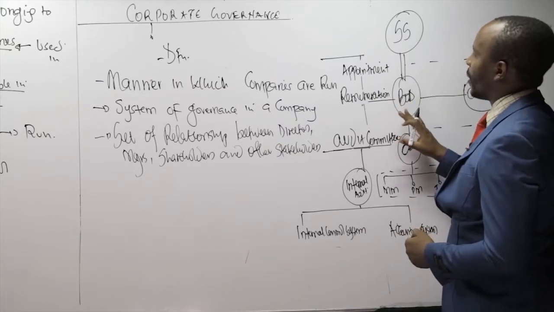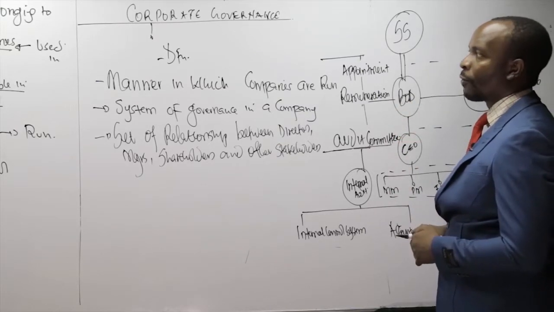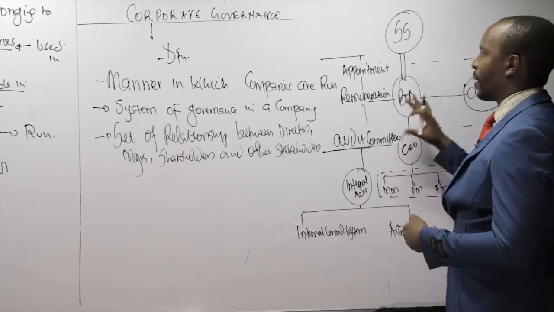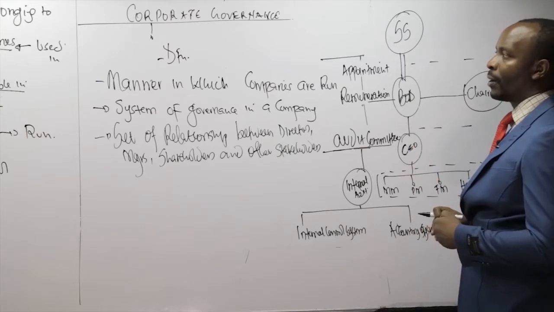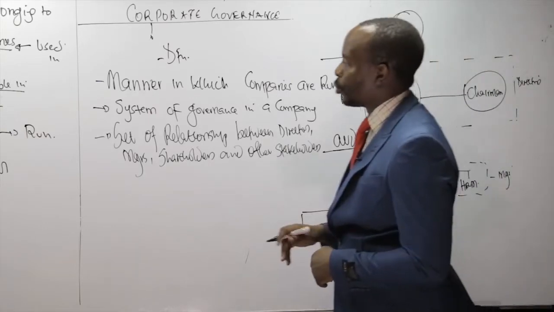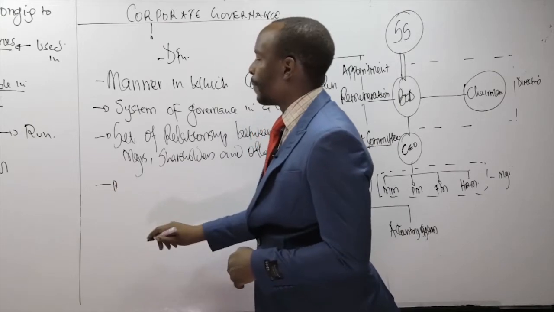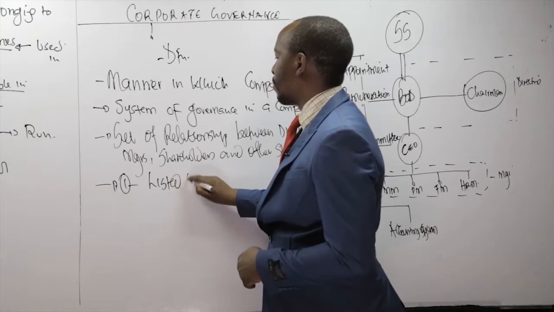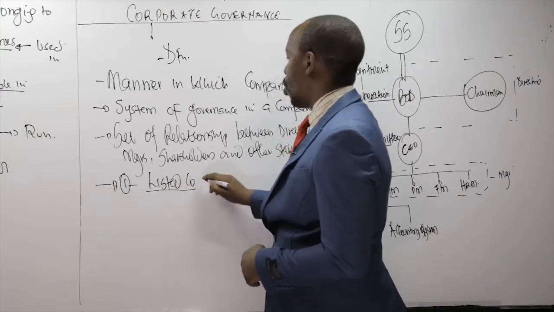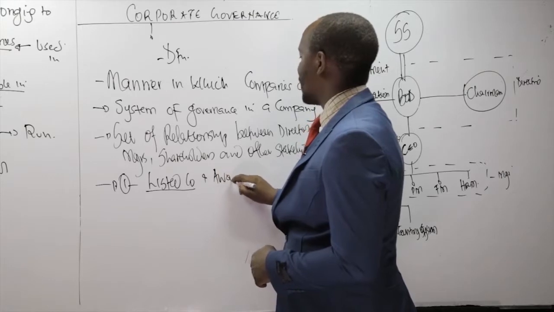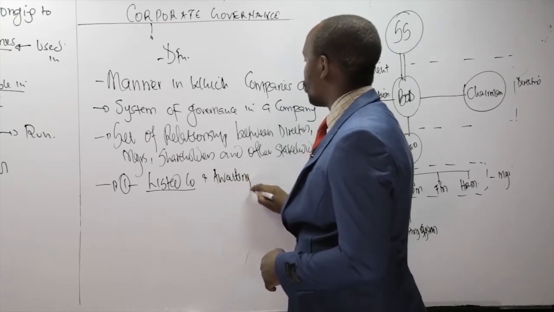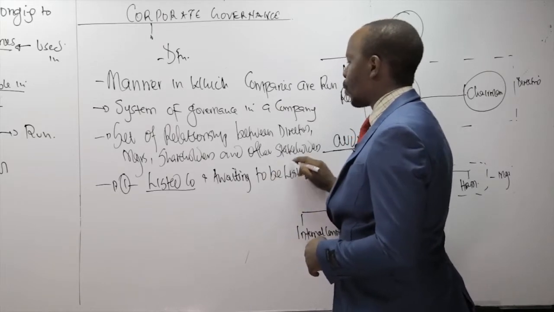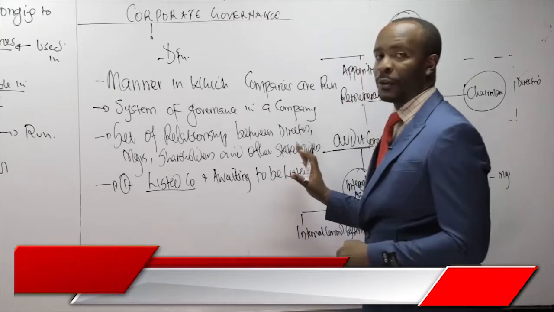But this diagram here brings what we refer to as the code of corporate governance. The code means the principles that each and every person who has a company is supposed to be guided with. Something else you need to note about corporate governance is that, one, it is a requirement for all listed companies. So as long as you are listed, alternatively, you are awaiting to be listed, or you just want good governance in your company, then make sure you are using what?